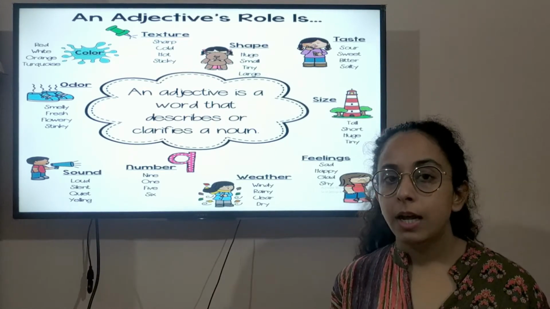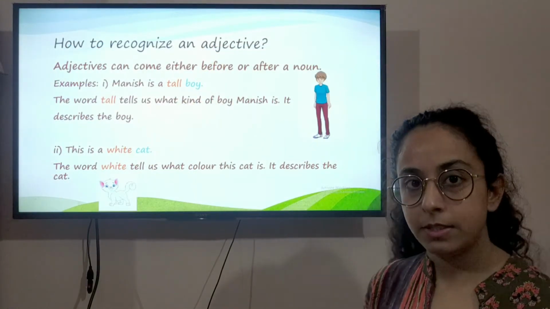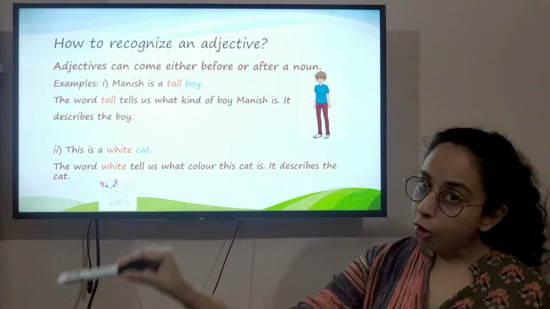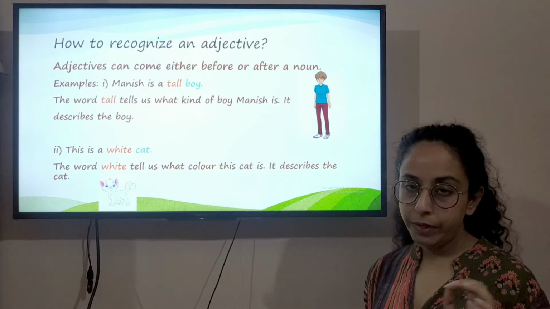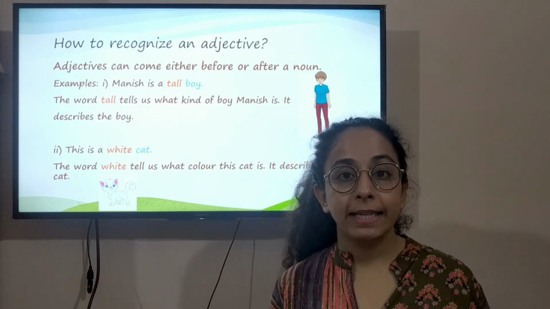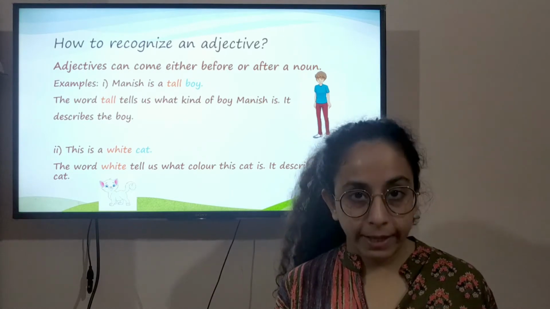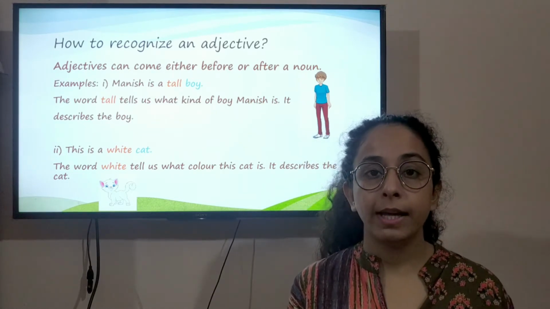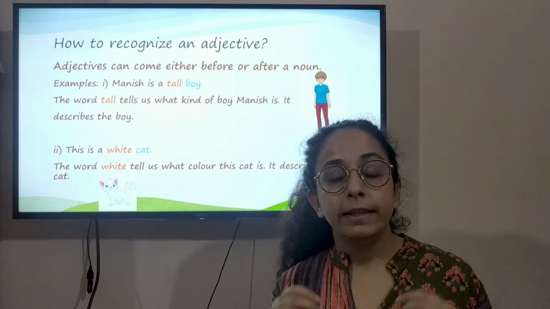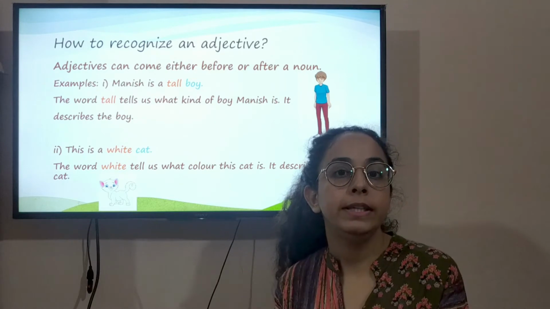Now let's learn how we can recognize an adjective in a sentence. All right, so adjectives can come either before or after a noun. Whenever you read a sentence, first you have to recognize the nouns. You have already studied nouns. Any person, place, animal or thing is a noun. So first you recognize the noun that we are talking about, and then you try to recognize what in the sentence we are telling about the noun.